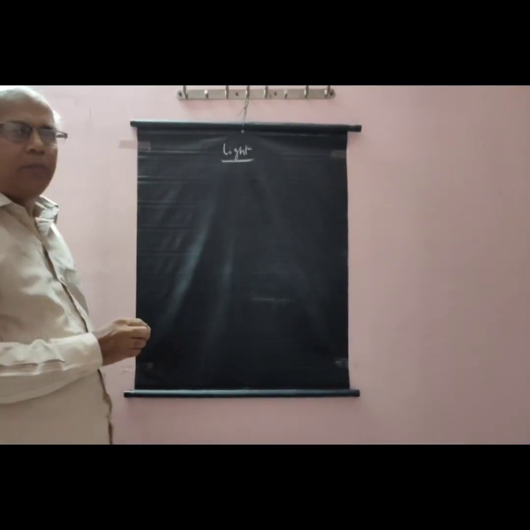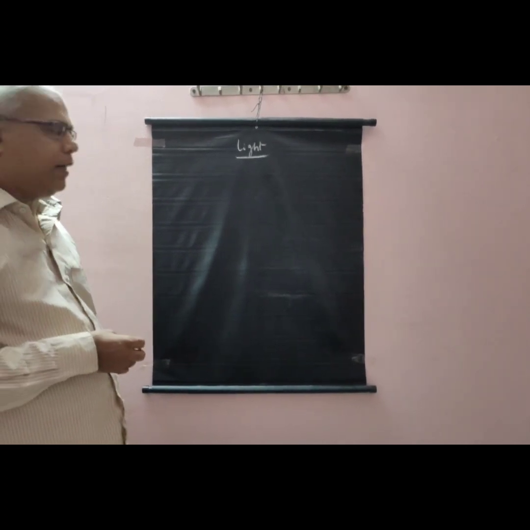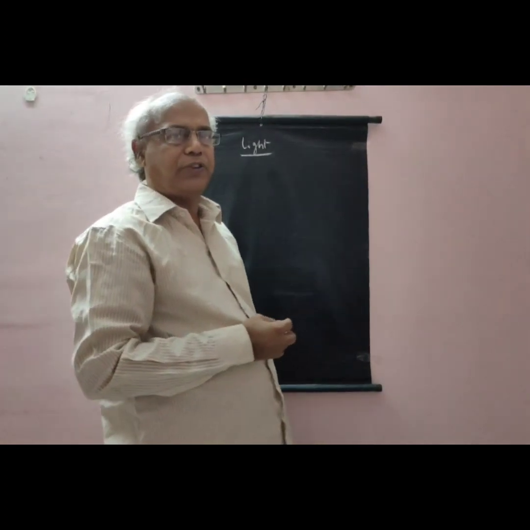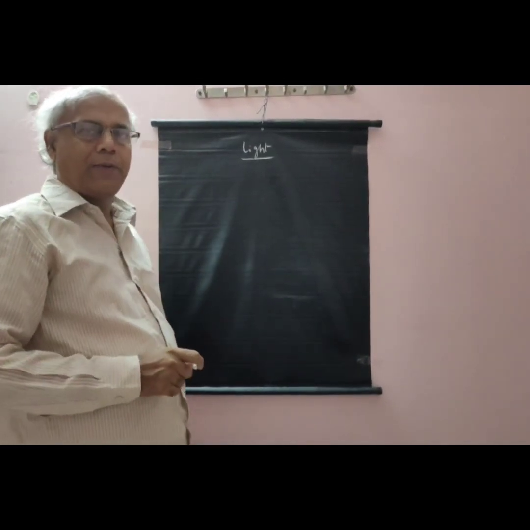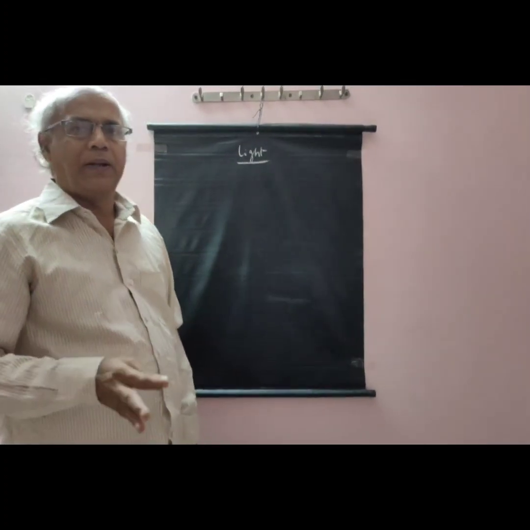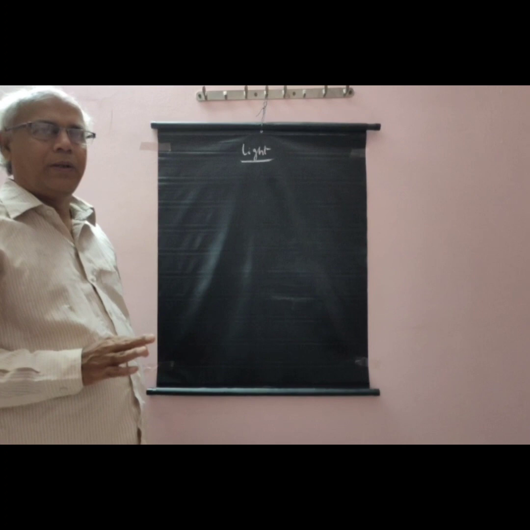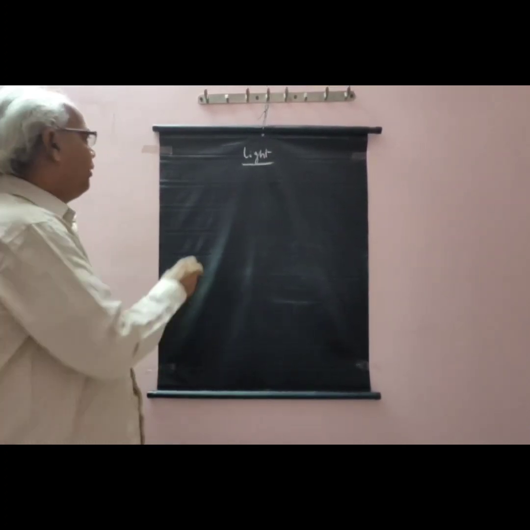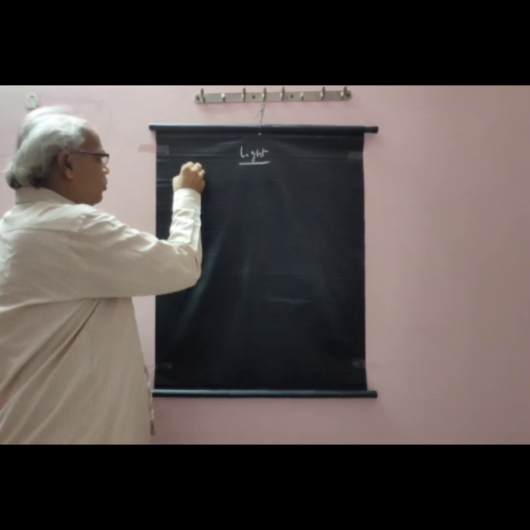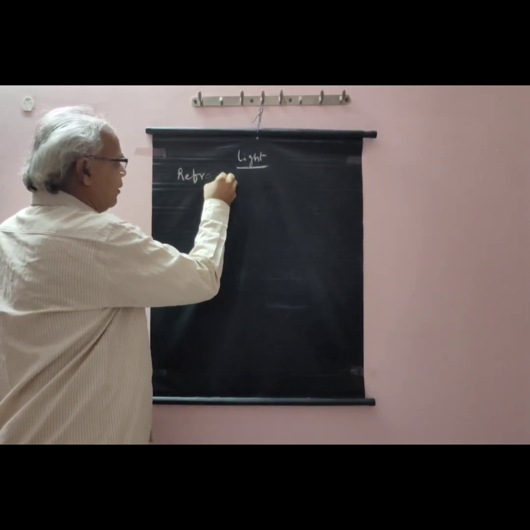Light is a form of energy. It gives us the sensation of vision and it exhibits many properties. Some are reflection, refraction, total internal reflection, double refraction, interference, polarization, diffraction. Among these properties we can discuss refraction. It is the most important property of light.